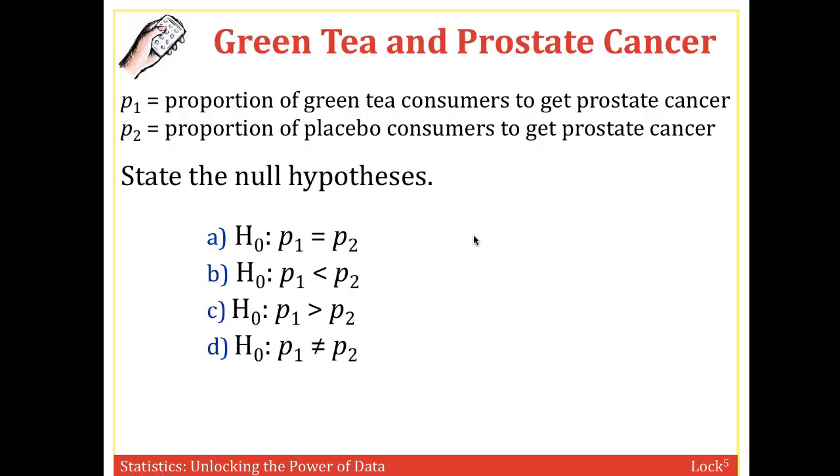So we're going to let P1 be the proportion of green tea consumers to get prostate cancer, and P2 be the proportion of placebo consumers to get prostate cancer. So which one of these 4 would be the null hypothesis? Hopefully you guessed A. Because the null hypothesis is always a statement of equality. So there should be a statement of equality.